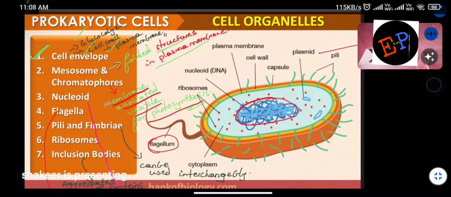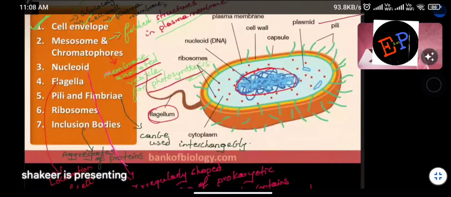If you remember these functions, then only you can clearly differentiate between a prokaryotic cell and a eukaryotic cell, because questions will always be based on comparison only.